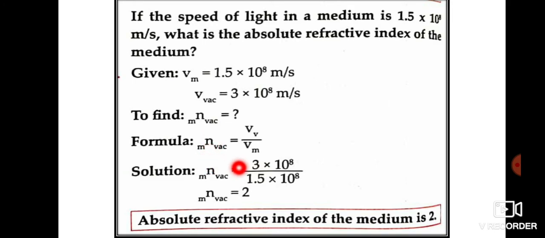The formula here is refractive index of the material with respect to vacuum is equal to velocity of light in vacuum upon velocity of light in the medium. Okay, so it is 3 into 10 raised to 8 upon 1.5 into 10 raised to 8. 10 raised to 8 and 10 raised to 8 will get cancelled. So 3 upon 1.5, the answer is 2.